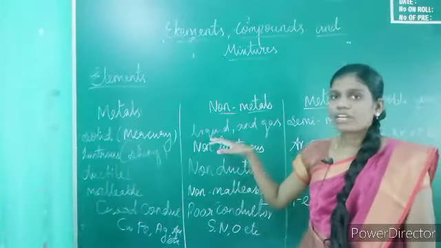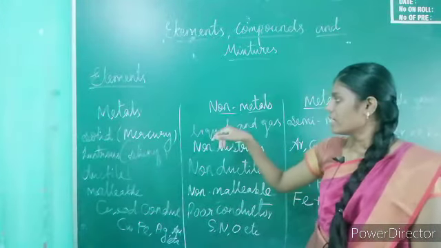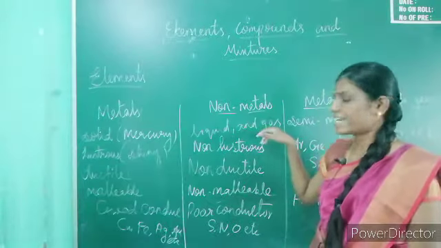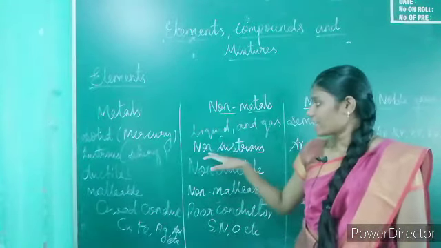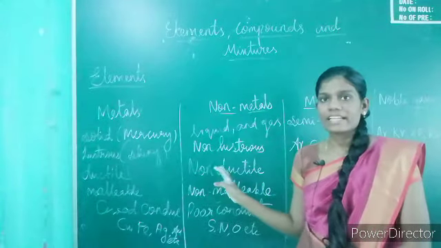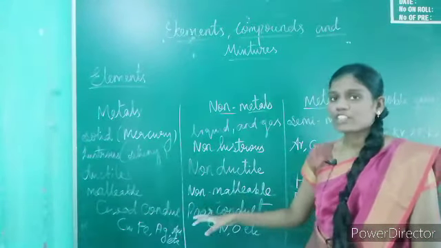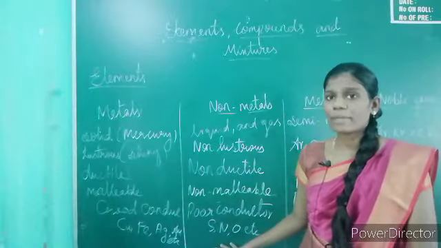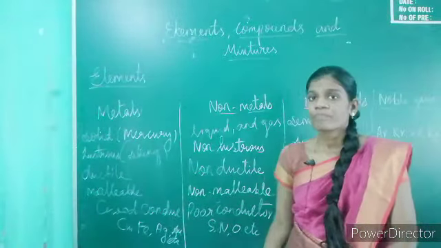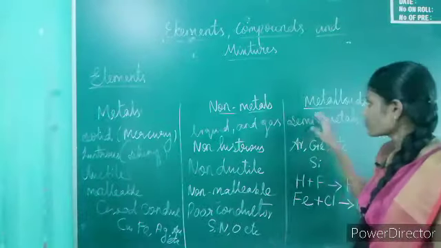Most non-metals are liquid and gaseous, non-lustrous, non-ductile and non-malleable, and poor conductors of heat and electricity.